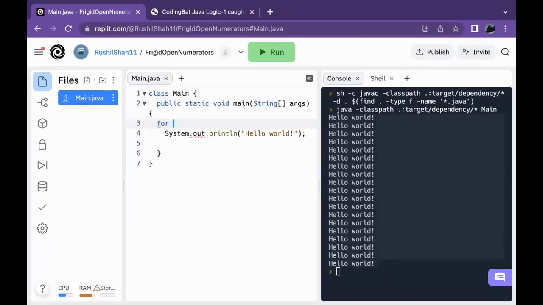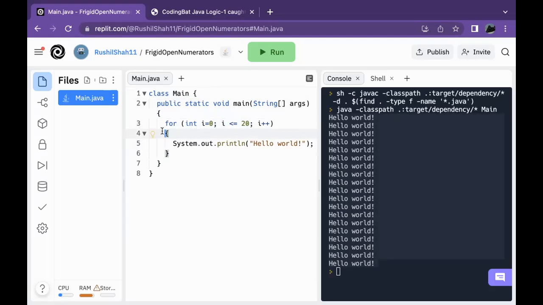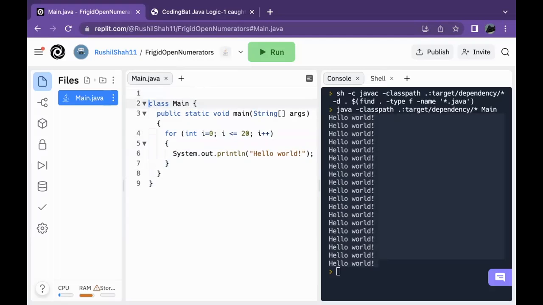For... So as you can see here, we have the syntax for a basic for loop.